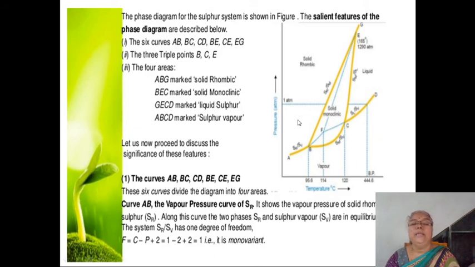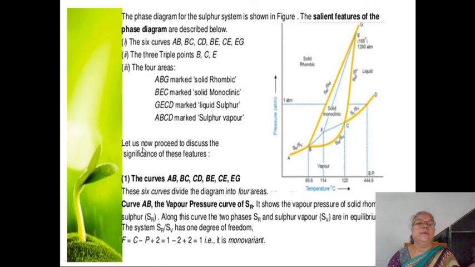And as you have already learned in the water system, the areas are bivariant systems. That means to mention any point in the area, we have to fix 2 variables, pressure as well as temperature.